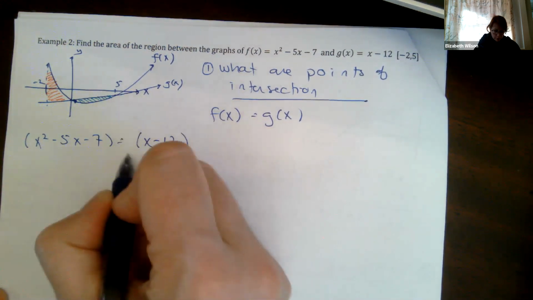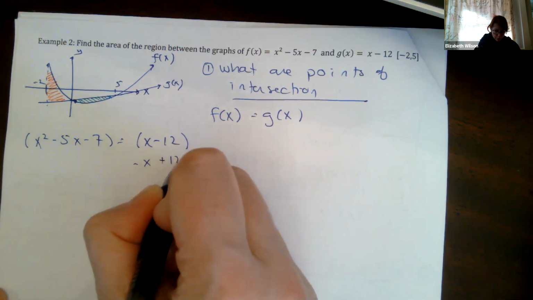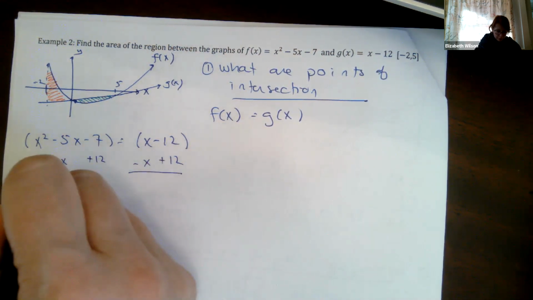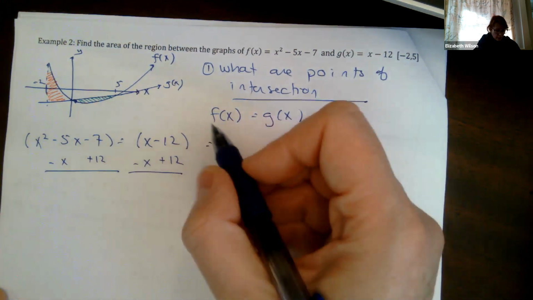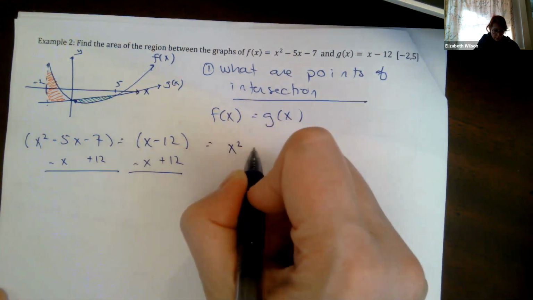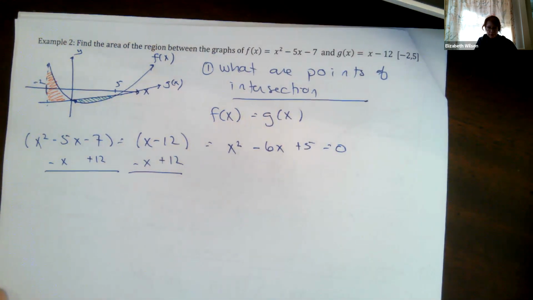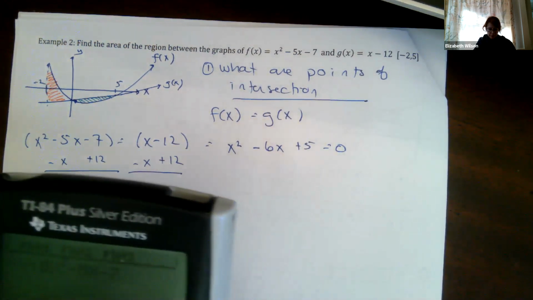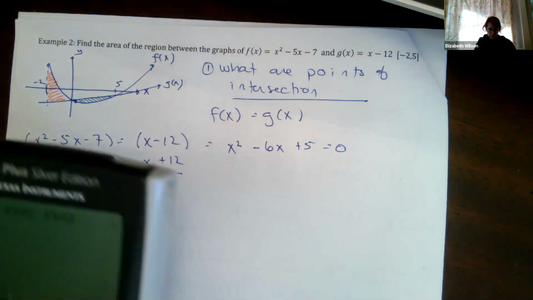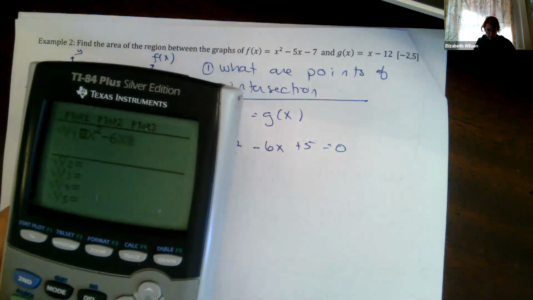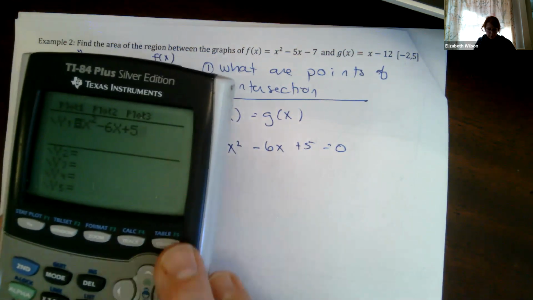So then I'm going to subtract x, and I'm going to add 12 to both sides. And what am I going to get? I'm going to get x squared minus 6 times x plus 5 equals 0. Let's just see, I'm curious. So I'm going to go x squared minus 6 times x plus 5.